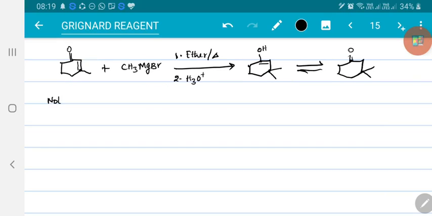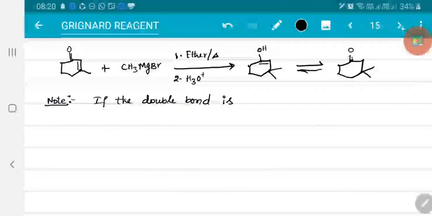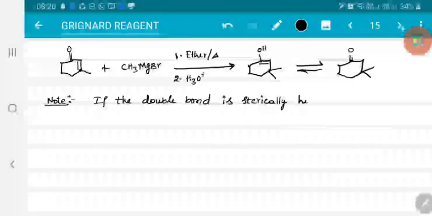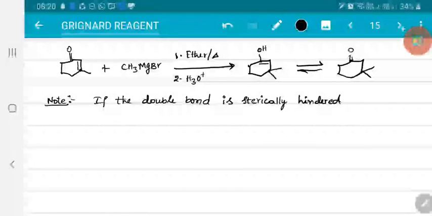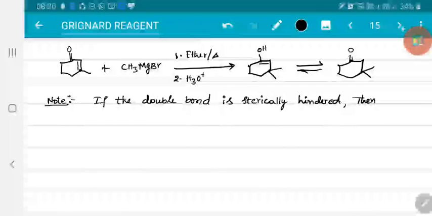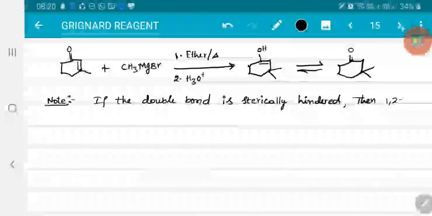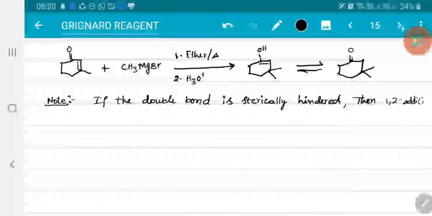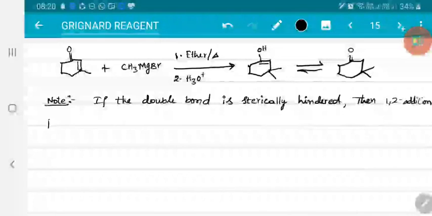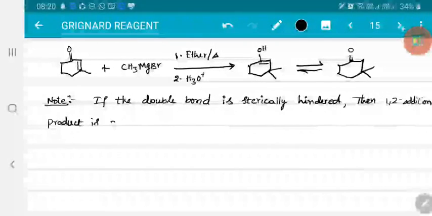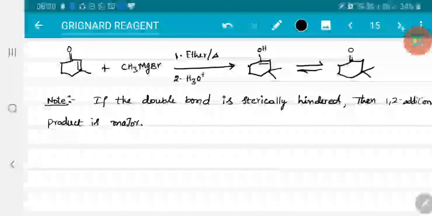Here, let me take it as a note. If this unsaturation, that means a double bond, is sterically hindered, then instead of 1,4 addition, 1,2 addition dominates. Then the 1,2 addition product is major. Let me show with an example.